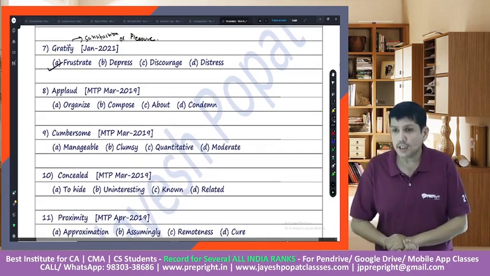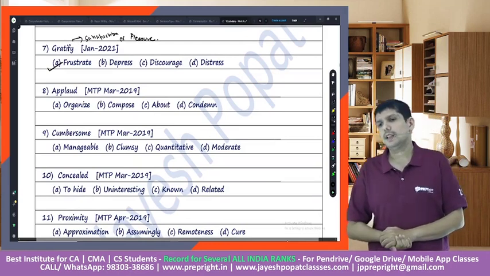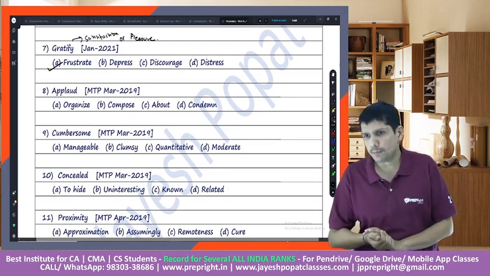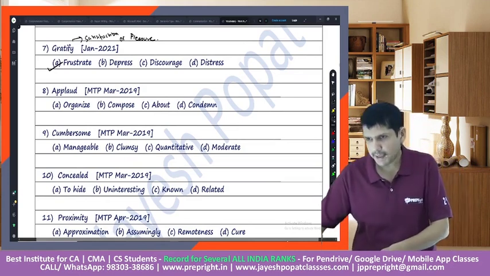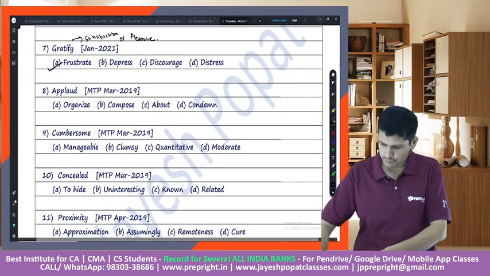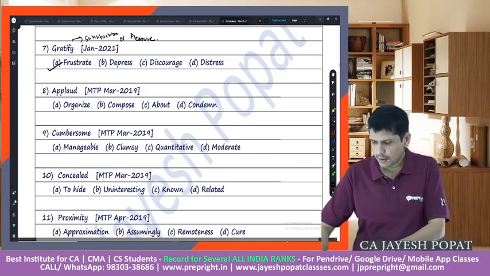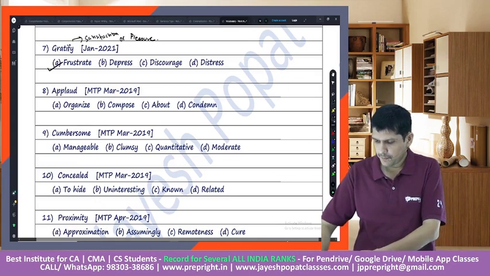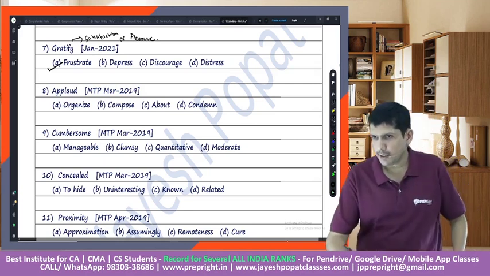Then the next word is applaud. We've seen the meaning of the word applaud. Applaud means to praise somebody. So what would be the opposite of praising somebody? Quickly put it onto the chat or the comment. It would mean condemn somebody.